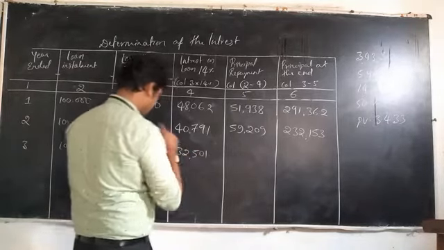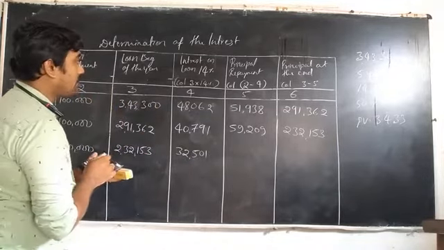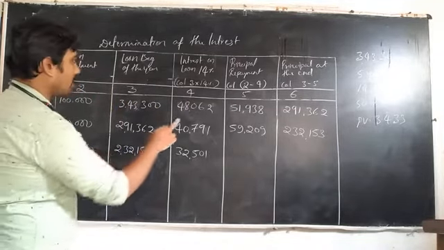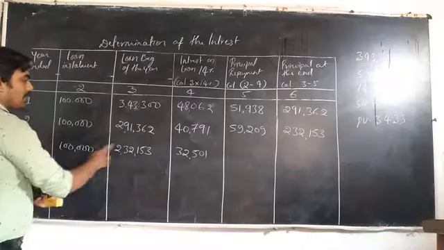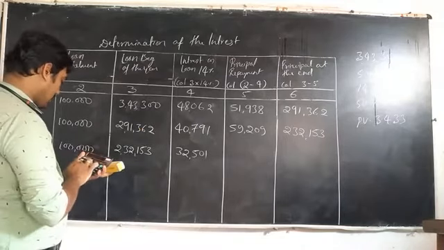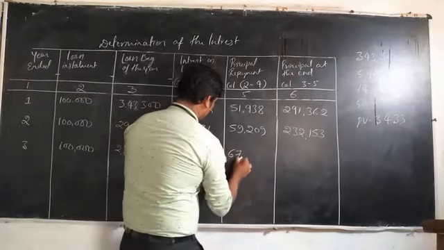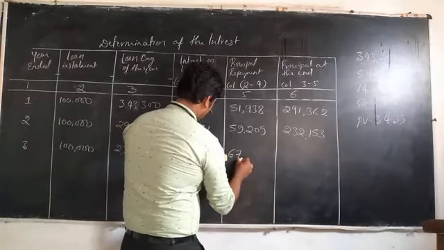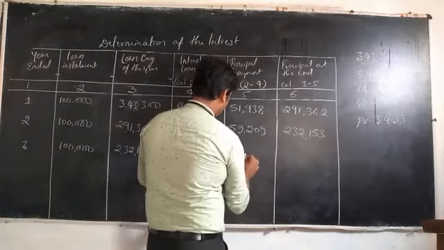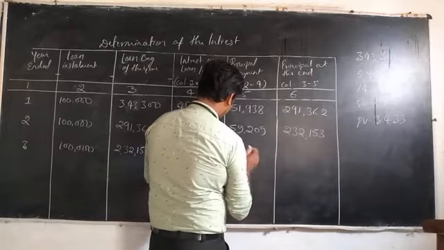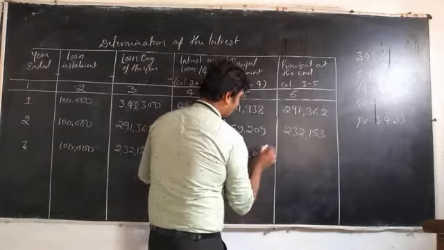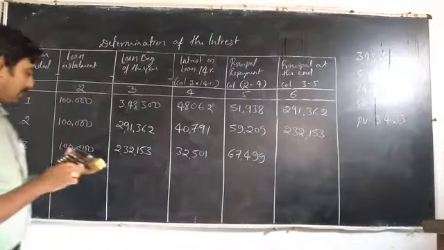Okay, and principal repayment amount, we are calculating total installment amount minus interest amount. That means 1 lakh minus 32,501 is equal to 67,499.